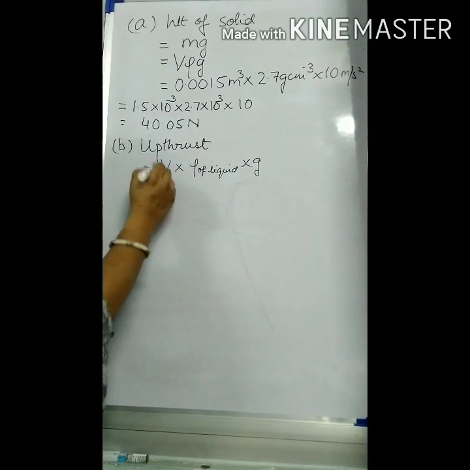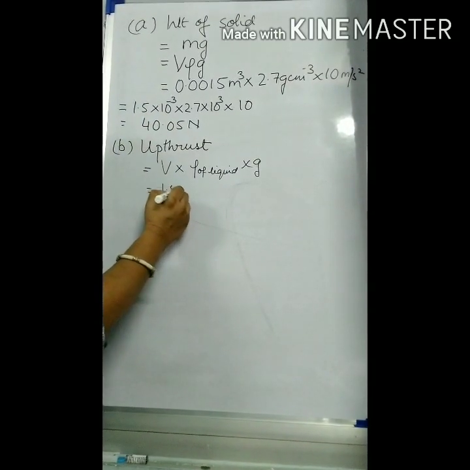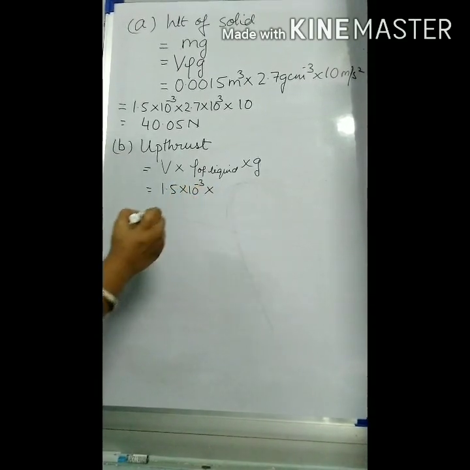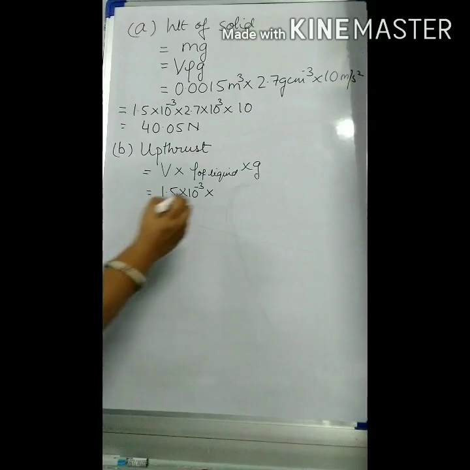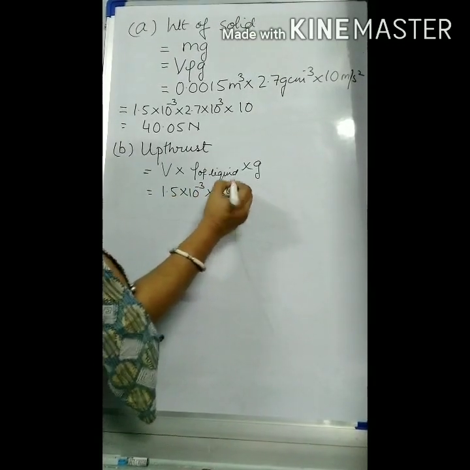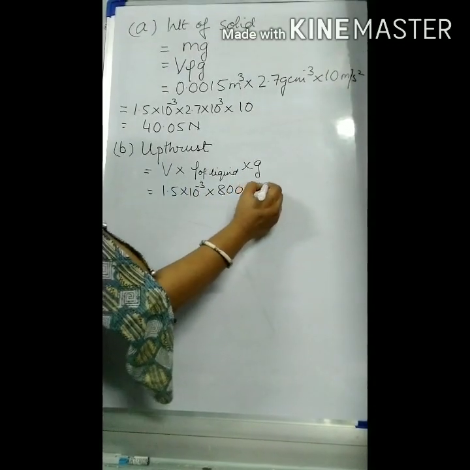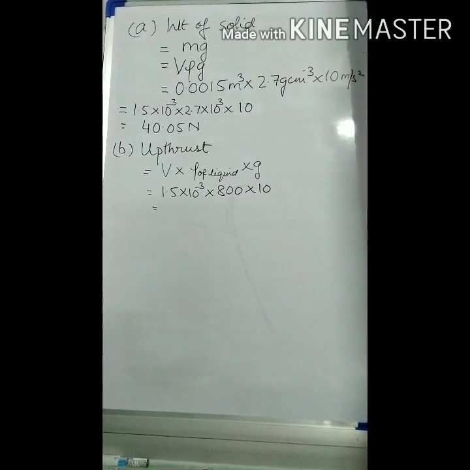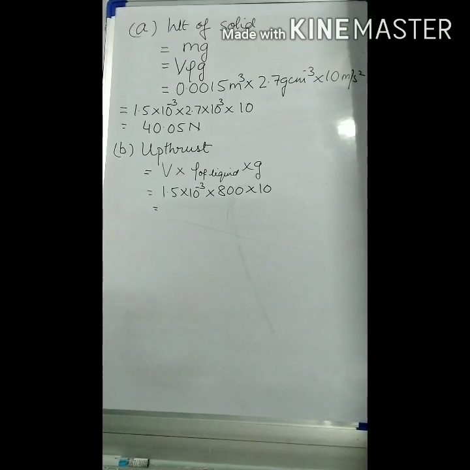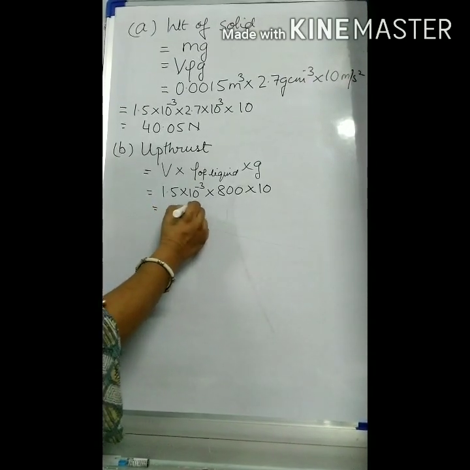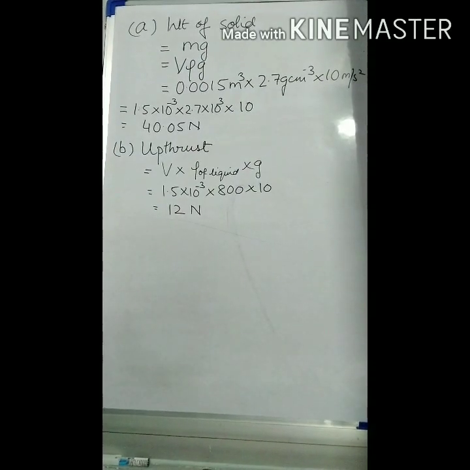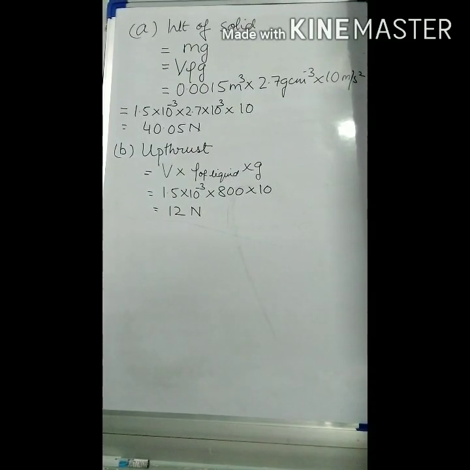Now, the volume of solid I can use from here, 1.5 into 10 to the power of minus 3. Density of liquid is given to be 800 kilogram per meter cube, it is in SI unit, into 10. Now, when you solve this, you are going to get 12 Newton. So, this is the upthrust acting on the solid, which is completely immersed in alcohol.